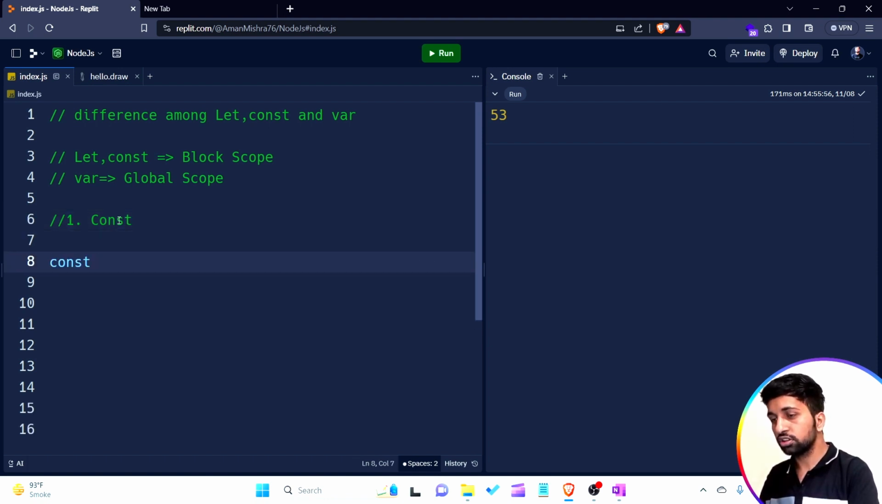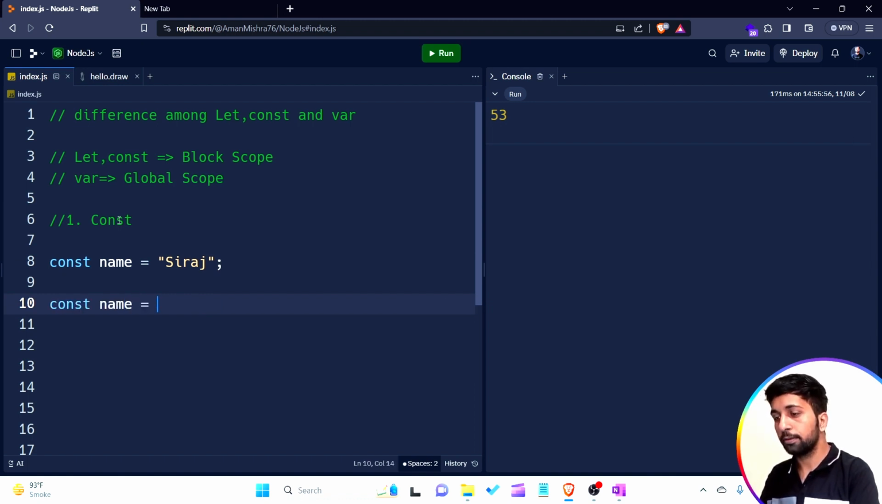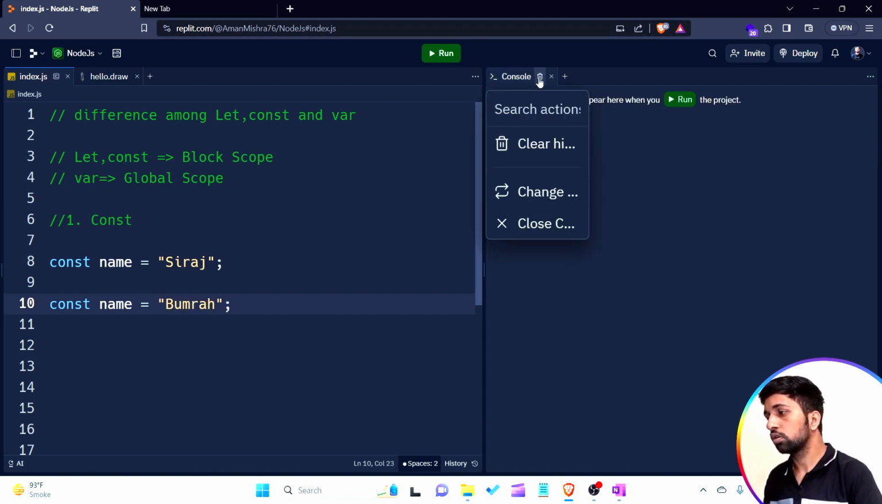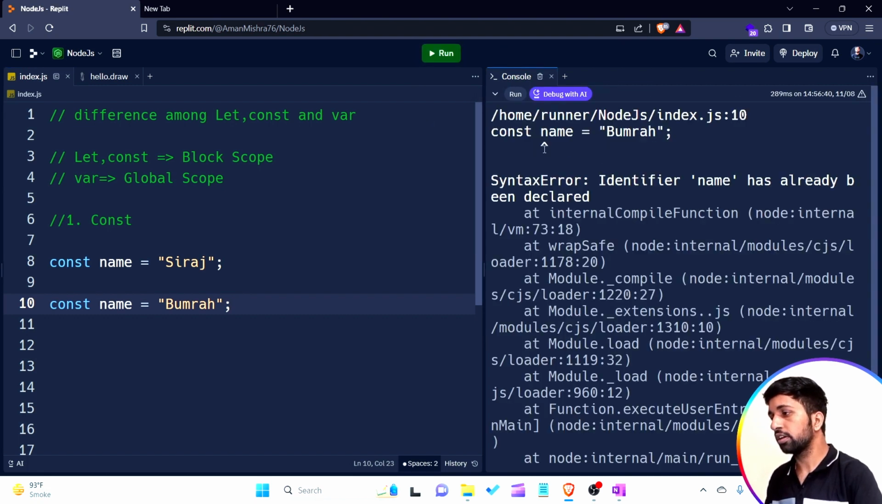What is this? const name is equal to Siraj. I want to redeclare the variable name is equal to Bumrah. Let's run the program and see the output. Error: Identifier 'name' is already declared. It means we are not able to redeclare a variable created by using the const keyword within the same scope. In the same scope, if I want to redeclare a variable, I am not able to do that. This is the first point.